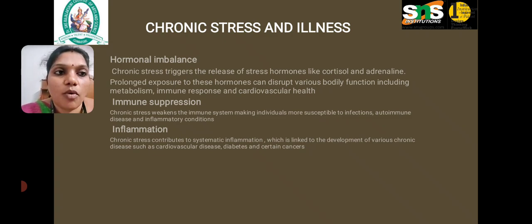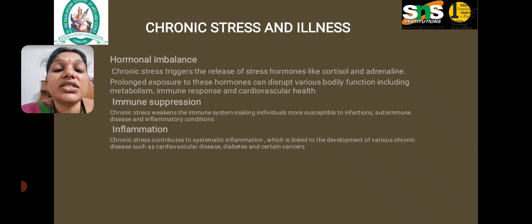This hormonal imbalance gives some disturbance in our hormonal function. That leads to many bodily dysfunctions, which lower our metabolism, lower our immune system, and even affect our heart health, that is cardiovascular health. So the hormonal issue is very important in stress, which can even lead to a heart attack.